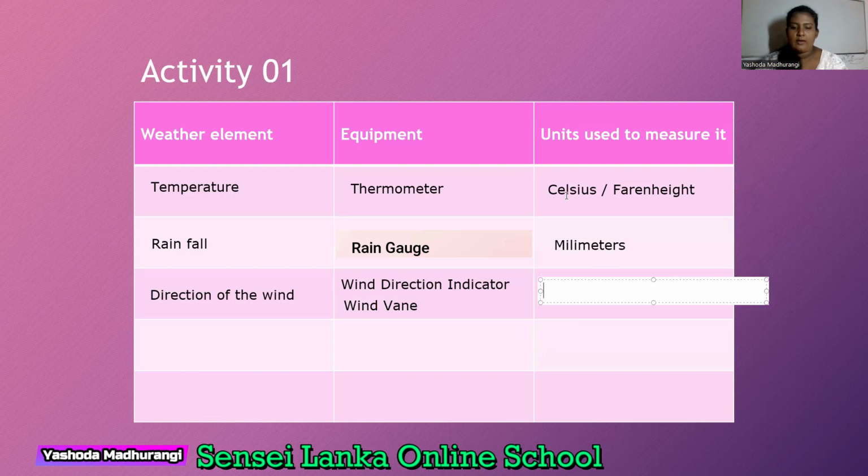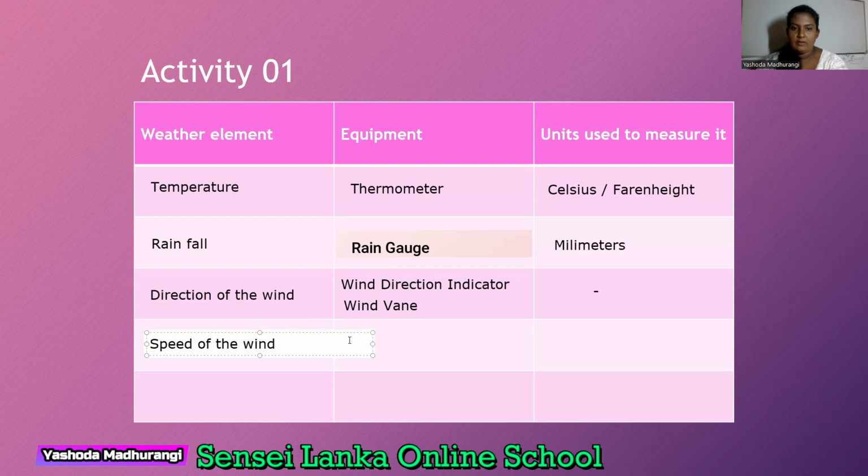So for this one, no unit. Do we have a unit to measure the direction? Are there any units? No. For this one, we are using the directions only. Then we are going for speed of the wind.